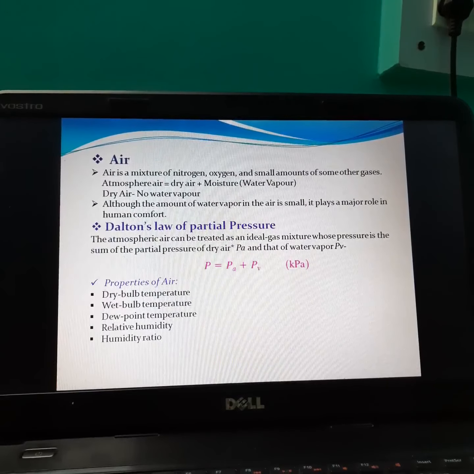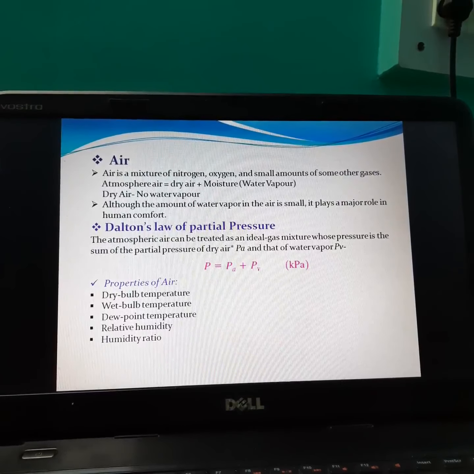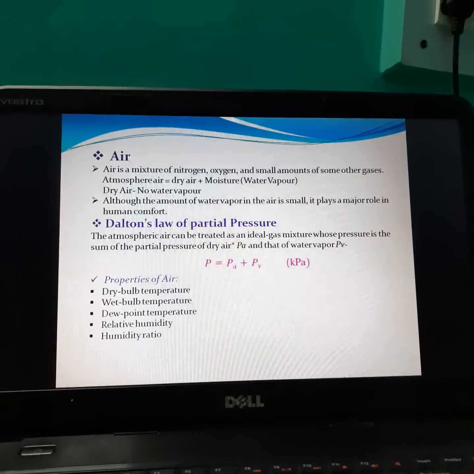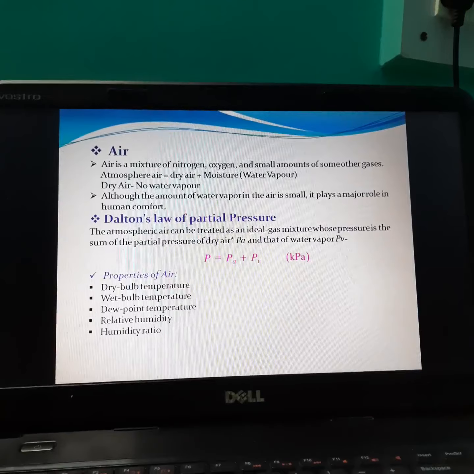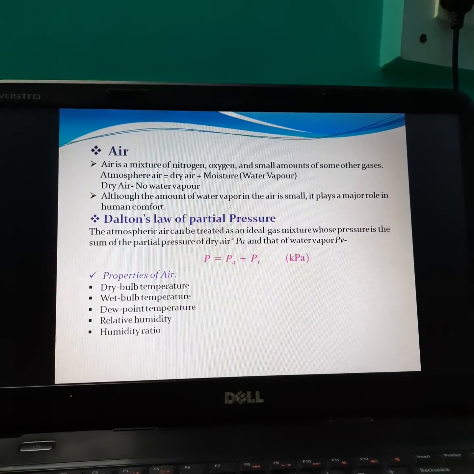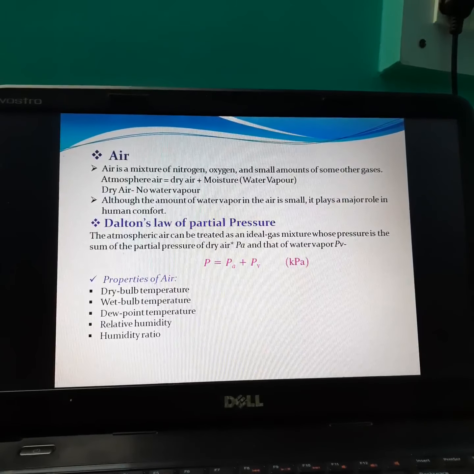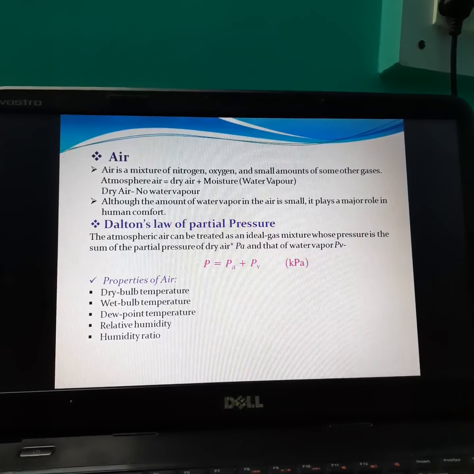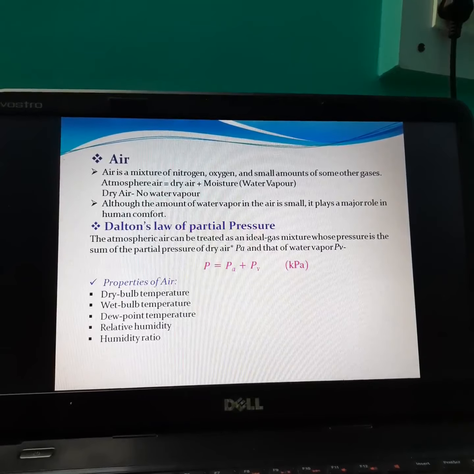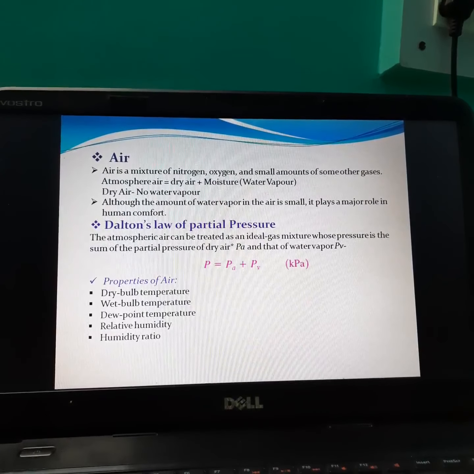Now air, what is the meaning of air? Air is a mixture of nitrogen, oxygen and small amounts of some other gases. Atmospheric air is equal to dry air plus moist air. Moist air is nothing but air containing water vapors. Dry air means it does not contain any water vapor.